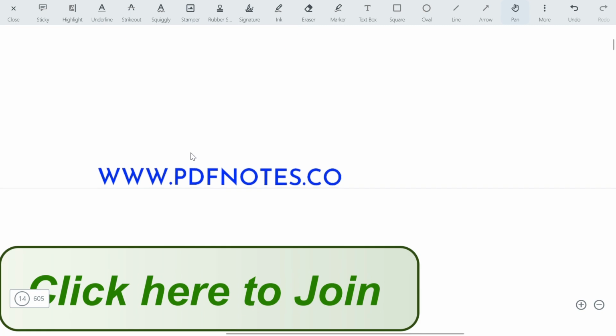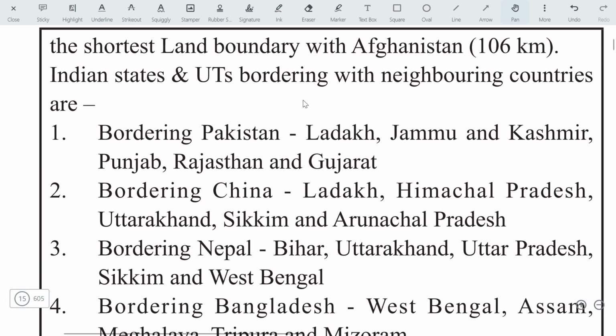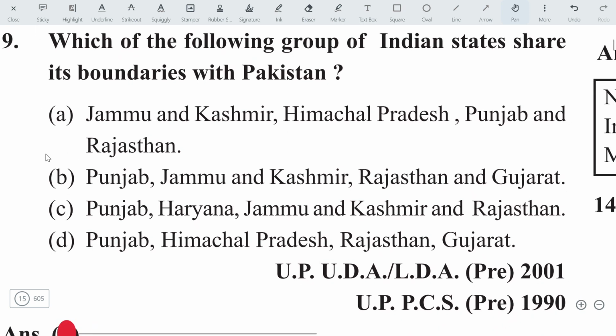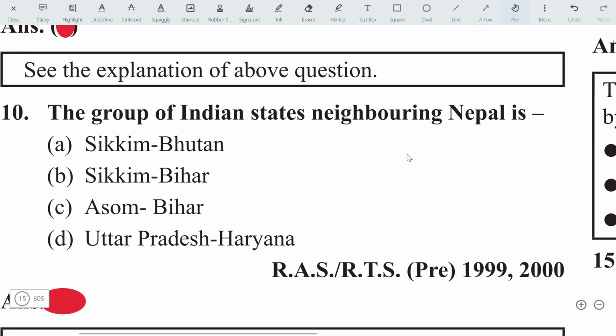Here we have the next question. Which of the following Indian states shares its boundary with Pakistan? You must know the states, and you can apply the elimination method. Definitely Himachal Pradesh doesn't share a boundary, and Punjab, Jammu and Kashmir, Rajasthan, and Gujarat do. Haryana doesn't share, and Himachal Pradesh again doesn't share. So by the elimination method you can also solve this question, and this question has been asked in the UP UDA and UPPCS examinations.